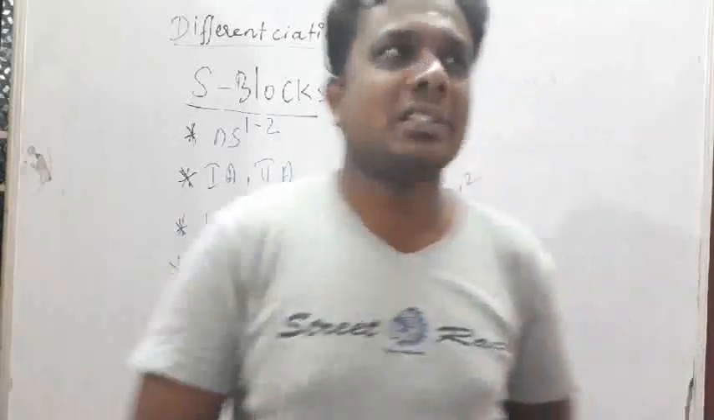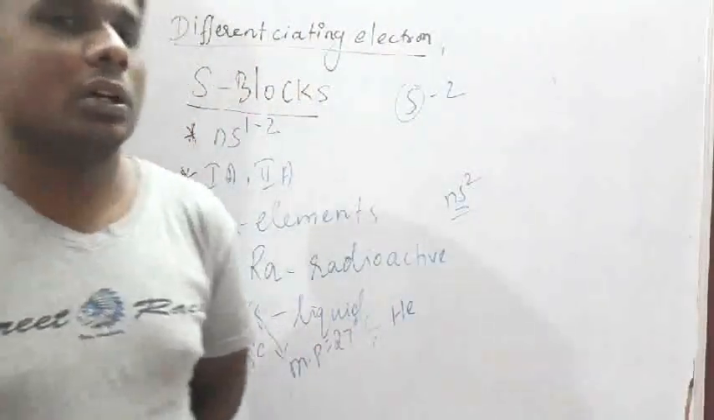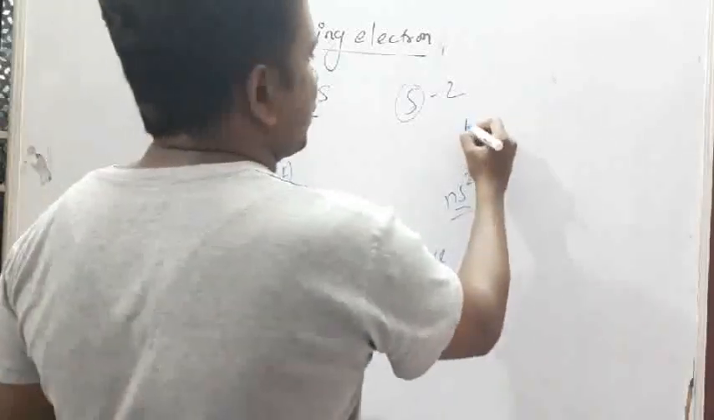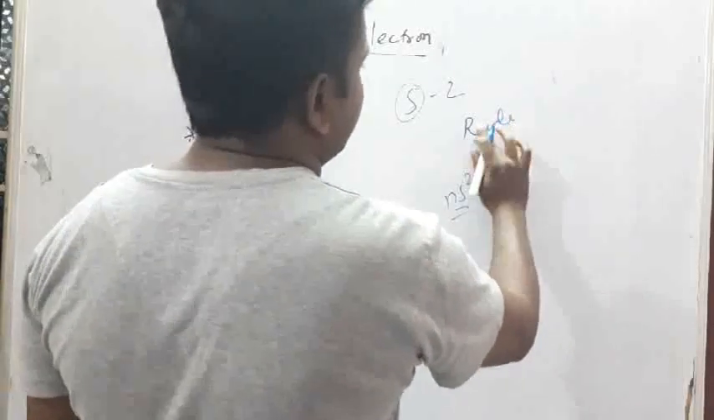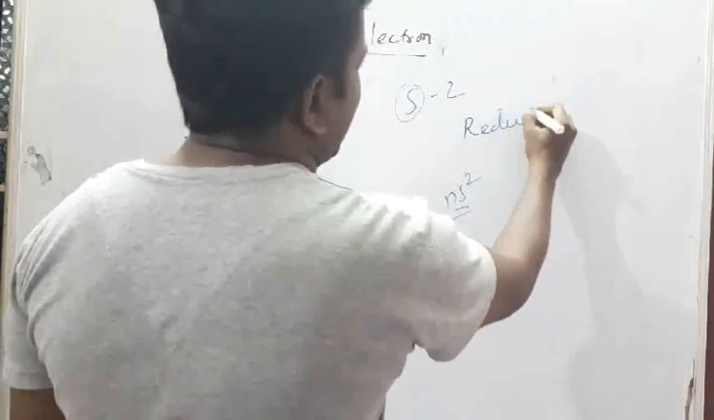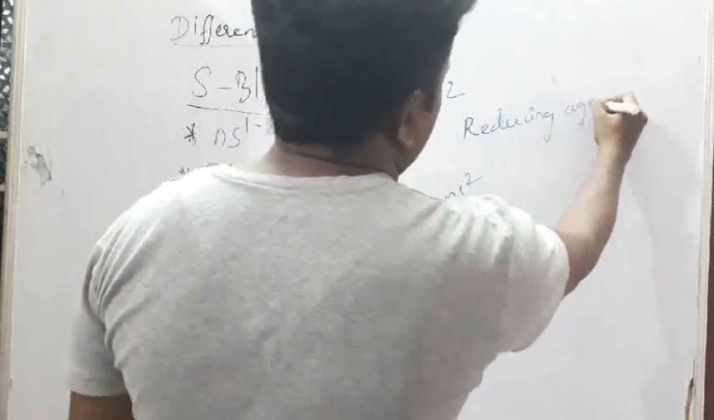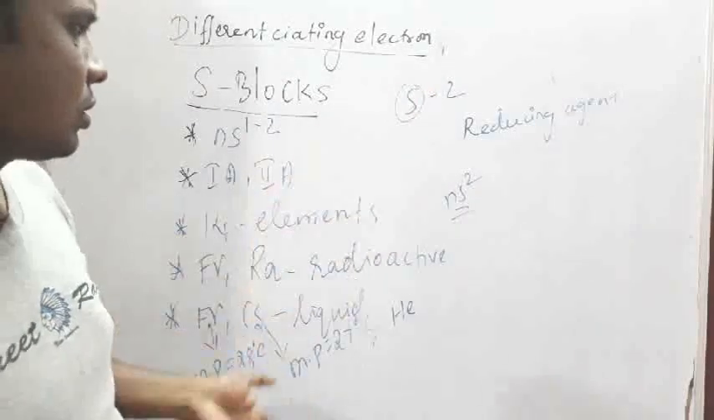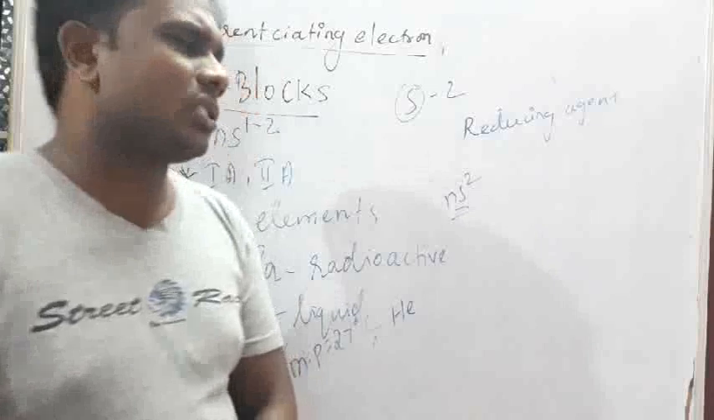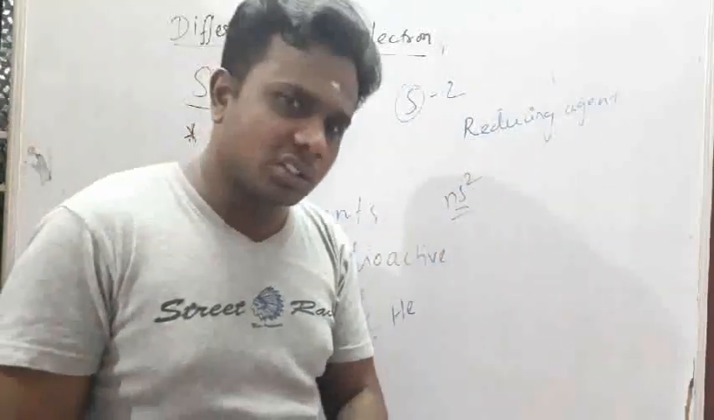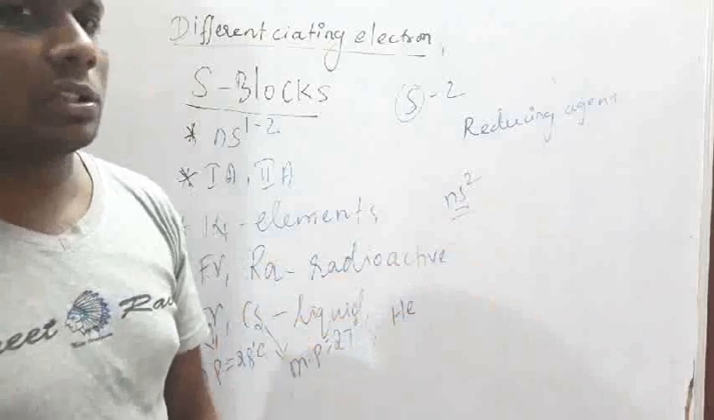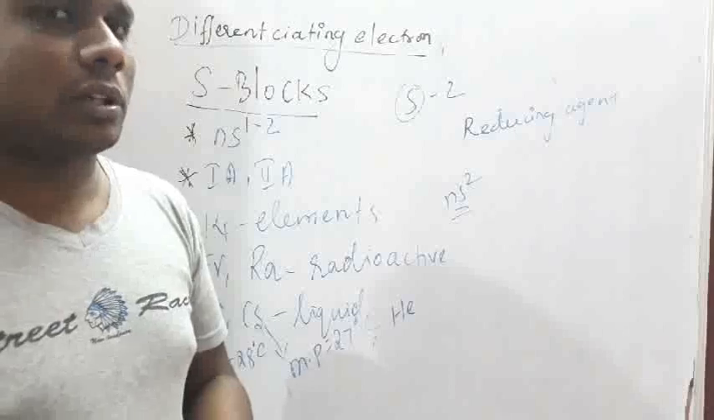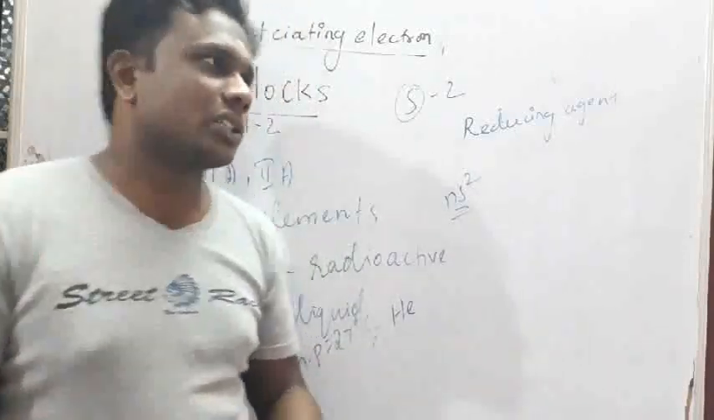Then these elements, the first 1A group S block elements, are good reductants. They are good, strong reducing agents. What is meant by a reducing agent? You know that it helps reduction. A reducing agent means the element which is helping reduction. That is called a reducing agent.